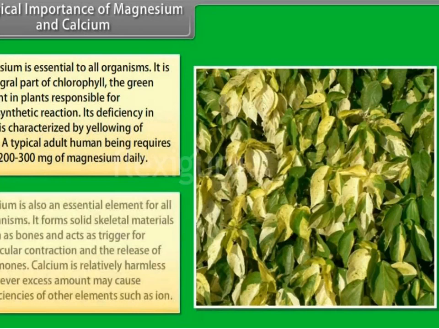The main pigment responsible for photosynthesis is chlorophyll, which contains magnesium. Magnesium plays an important role in photosynthesis.